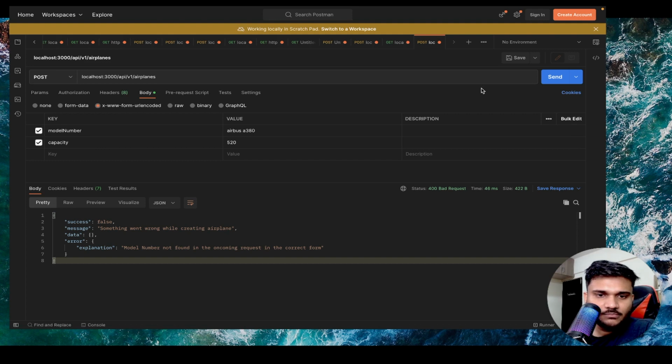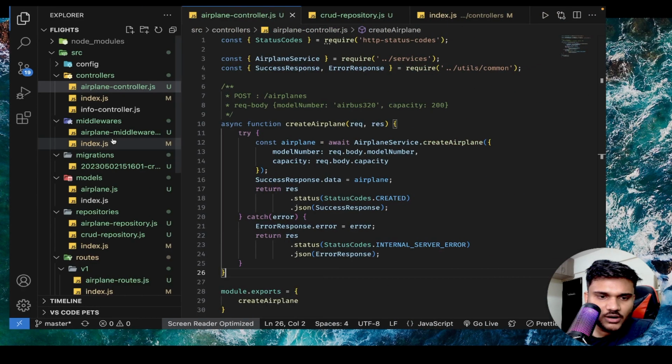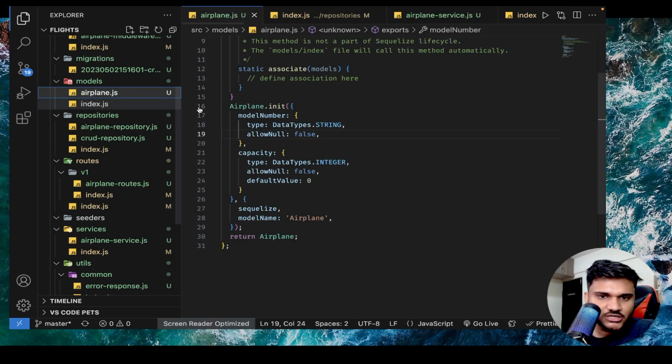Now let's try to create a plane. If we send it, it says something went wrong, right? So let's see why it's sending us the error. Let's just quickly check this.